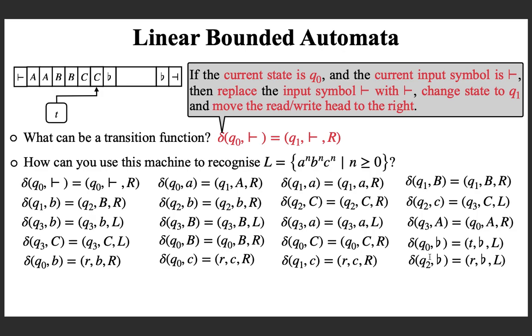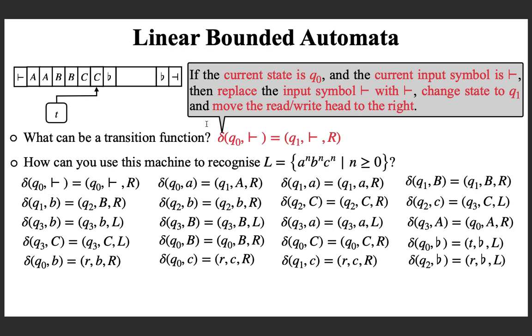And similarly, in Q2 you want to find a small c. You are searching for the small c by moving all the way to the right. Suppose you reach the blank symbol. What is the meaning? Corresponding to the last marked b, there is no c. And hence, in this case also you have to reject. And that's the transition that you need here. Hope you followed it. Otherwise, please watch it again and think about it offline.